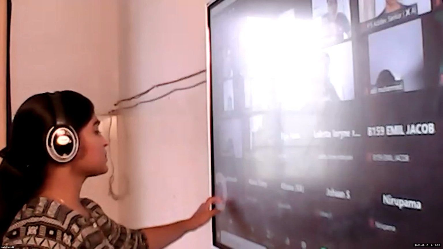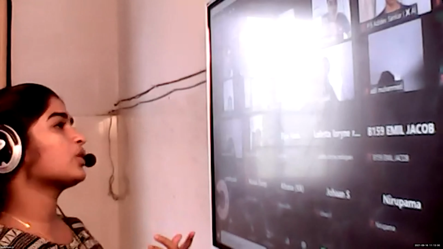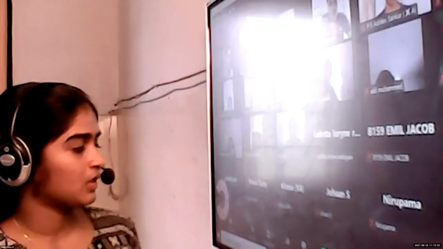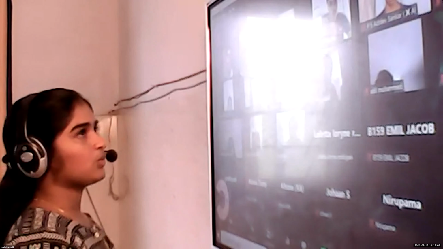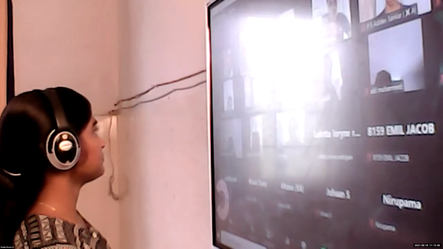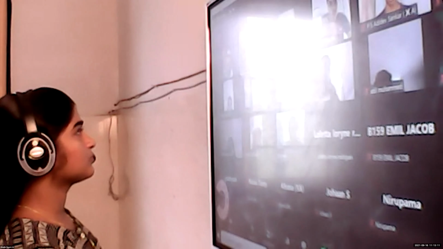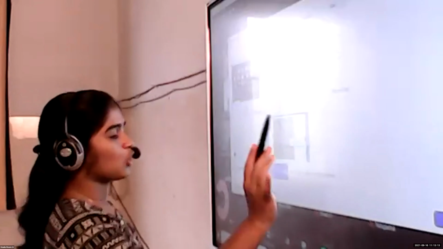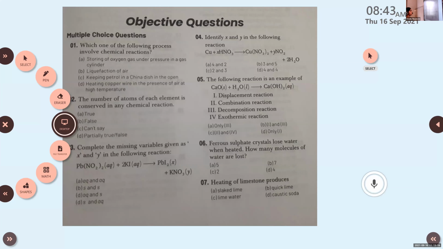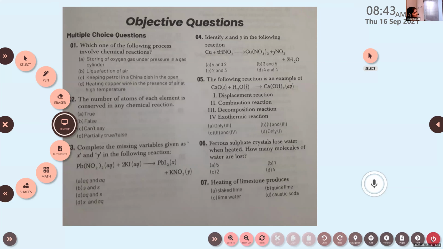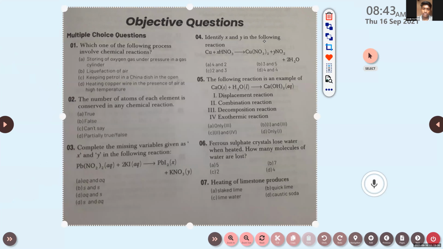Now we can discuss certain MCQ questions. Based on each question, we can discuss the portions. I will show the screen of objective type questions. Did you copy that? Did you write it in this time itself? No, ma'am. Okay, then I will send that to your class group. Now all of you look at the questions.